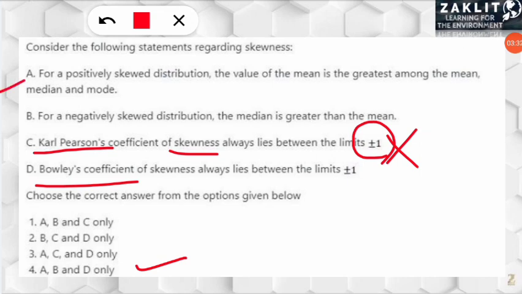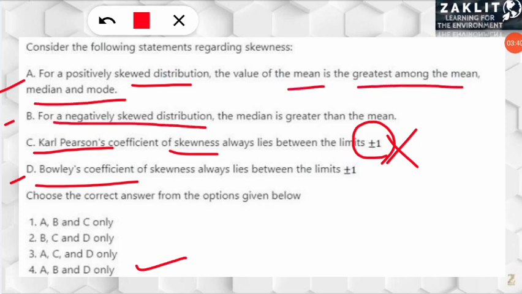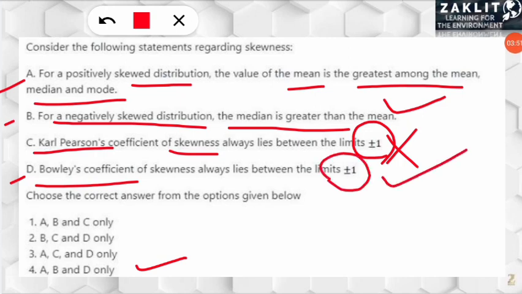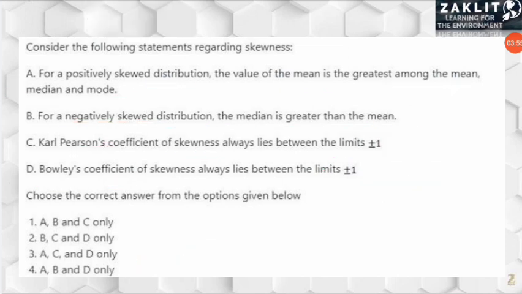But these three statements are correct: for a positively skewed distribution the value of mean is always greatest among the mean, median and mode, and for a negatively skewed distribution the median is greater than the mean. Similarly, the final statement that Bowley's coefficient of skewness always lies between -1 to +1 will be correct. So option number 4 will be the correct option. Moving to the next question.